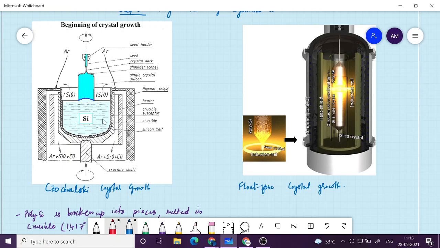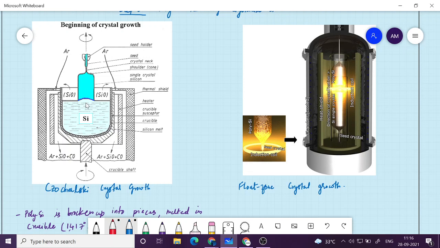And then what will happen is that we introduce a very pure crystalline silicon from the top. This is called seed crystal, and that will have an orientation, say 100. If you want to have 100 wafers to be made, you should introduce a small block of 100 crystal. Okay, so when you introduce it from the top, the cross section will be having 100 plane. So when you put it, it will join with the melt, and then what you do is gradually pull it.